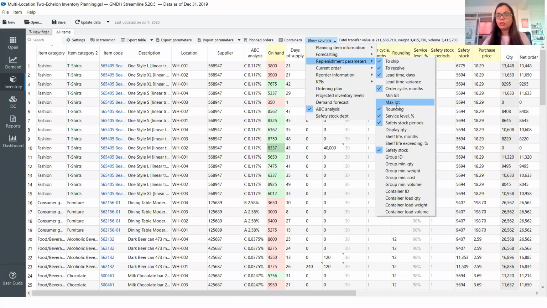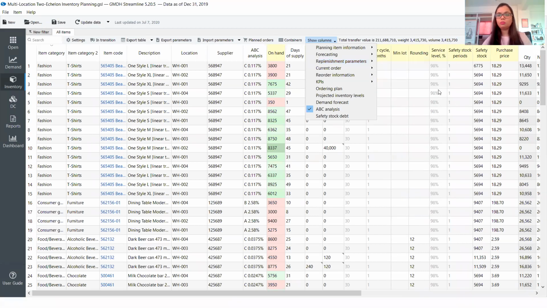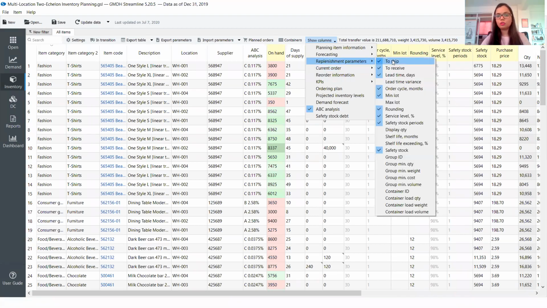Then when we look at min lot and max lot, I'm sure everyone of us is aware of what these terms indicate. Wanted to emphasize one part over here, that in this case, the system will automatically calculate that. So unlike Excel, it's quite intuitive. It would be able to incorporate that feature automatically. We can do rounding, say after minimum lot, and how many units can be extra order. So that is one thing.